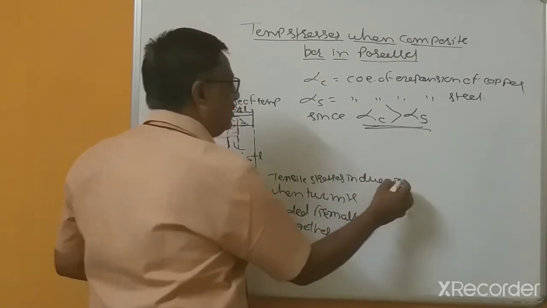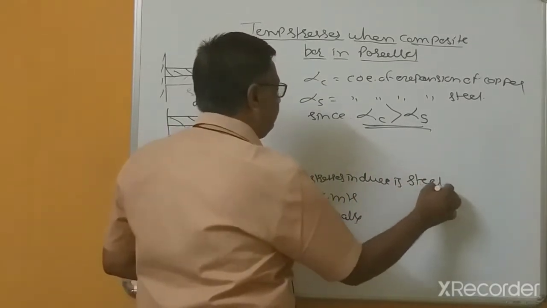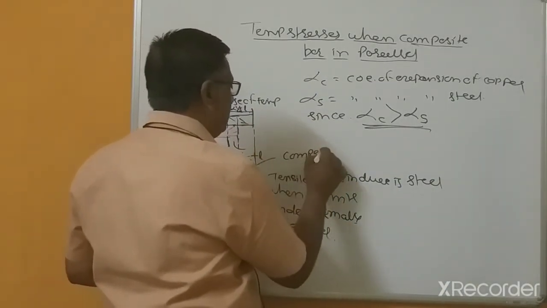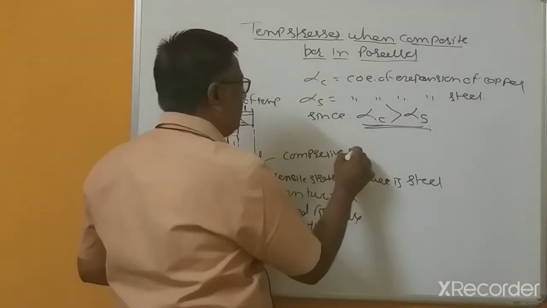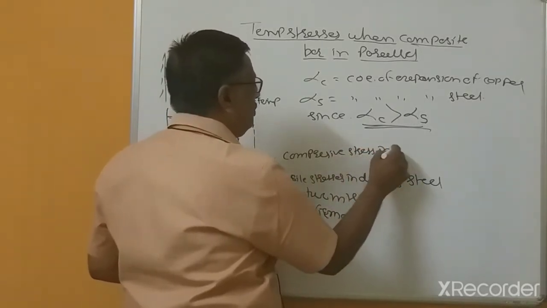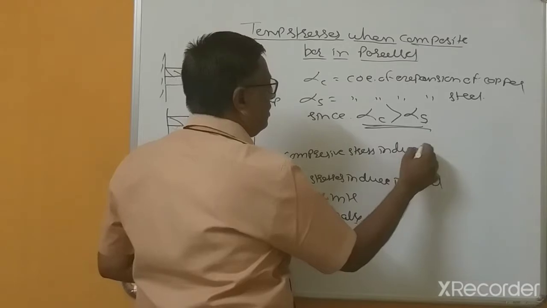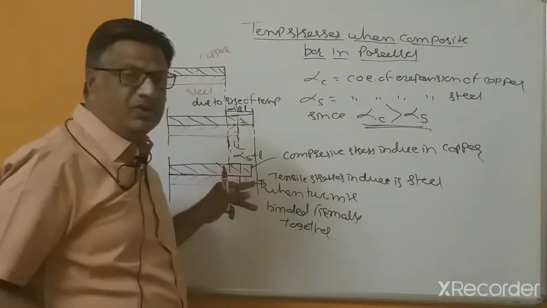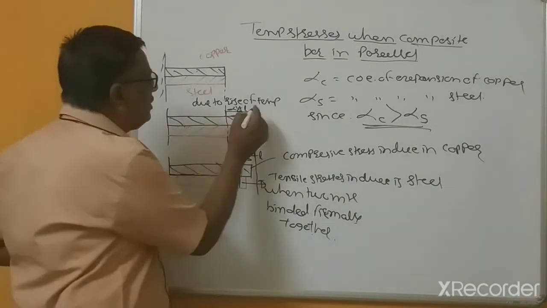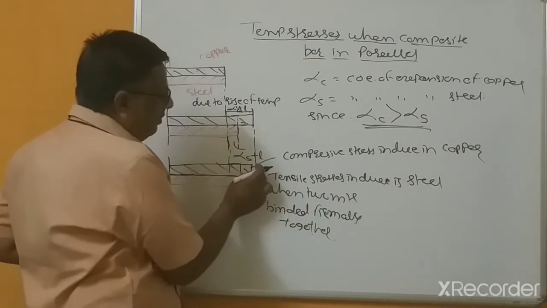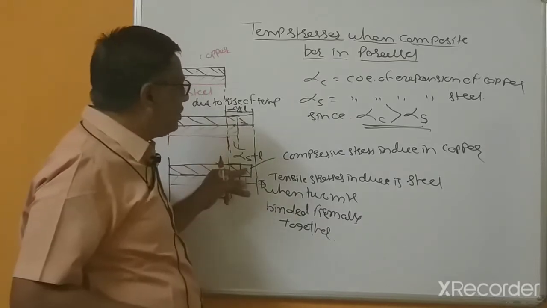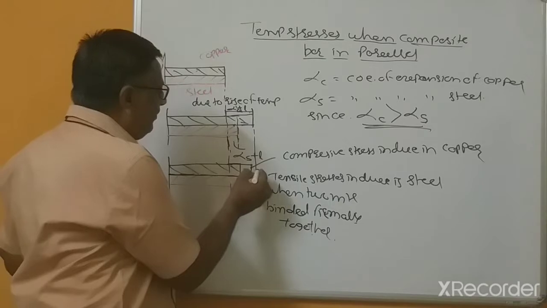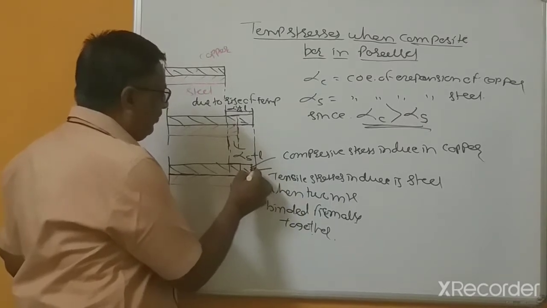in steel and compressive stresses induced in copper. So why is this compressive stress induced? Because this is the total length, but this much is the restriction. Because of the restriction, that is not free elongation. So because of that, compressive stress is induced here.